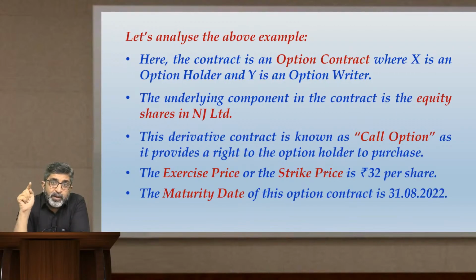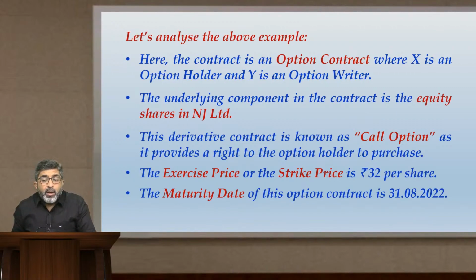However, if X is exercising his right to buy, that is asking the counterparty to perform, Y will be under obligation to sell.